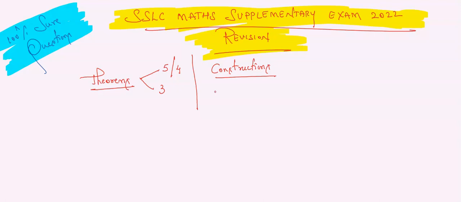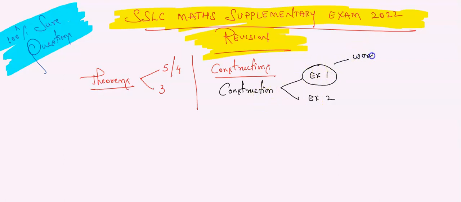Now, my dear students, observe here. We have a chapter that is called Construction. What is the name of the chapter? Construction. In this chapter, there are only 2 exercises. Remember this, we have only 2 exercises, exercise number 1 and exercise number 2. Got it? Before exercise number 1, we have worked examples. Before exercise number 2, again we have worked examples.